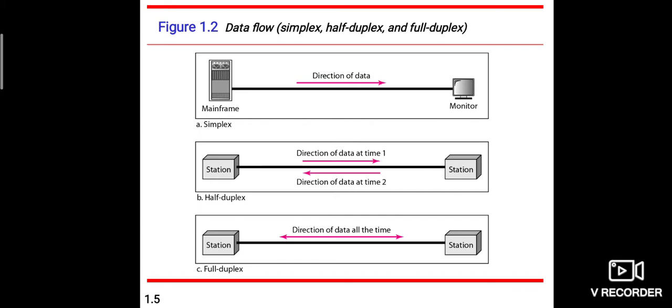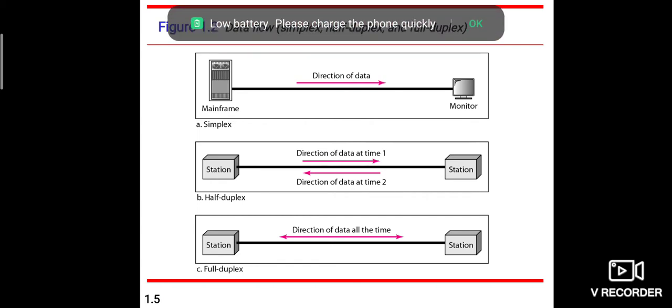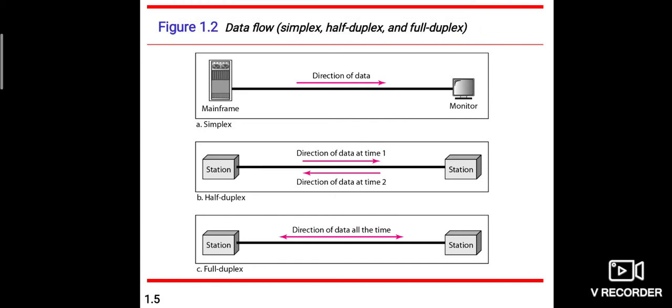In simplex mode, the communication is unidirectional. It is like a one-way street. Only one of the two devices on a link can transmit. The other can only receive. You can see in the diagram. Keyboards and traditional monitors are examples of simplex devices. The keyboard can only introduce input. The monitor can only accept output. The simplex mode can use the entire capacity of the channel to send data in one direction.